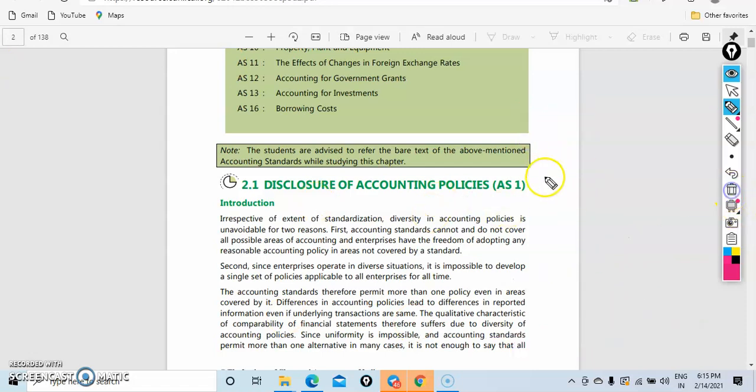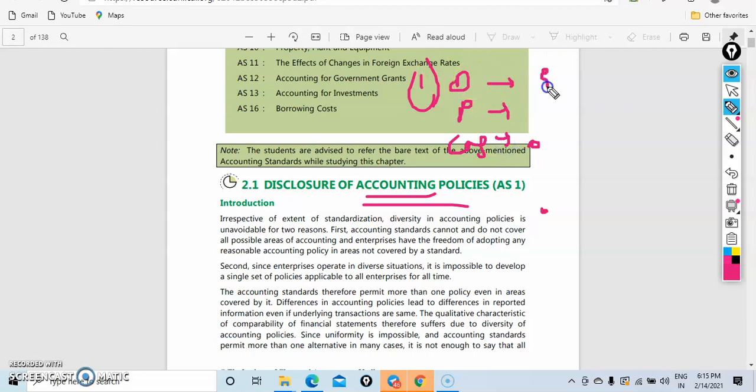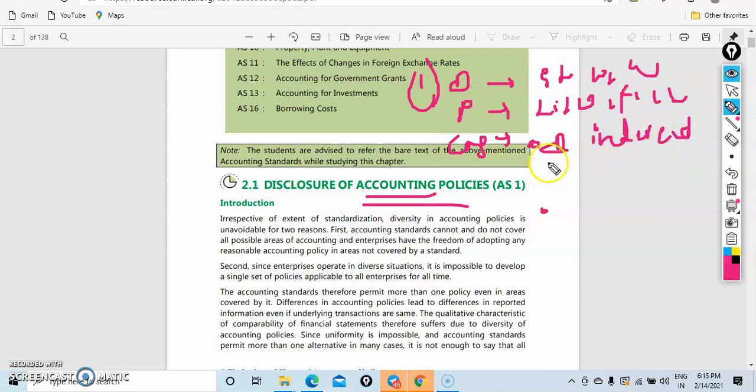If you disclose, we can do the following things. The third is the different areas where accounting policies are used. That means there are depreciation, inventory, cash flow statements and so on. We are using more than one method at a time. Suppose SLM and written down value method for depreciation, LIFO, FIFO, weighted average method for inventory, and direct method and indirect method for cash flow statement. Like that, there is more than one method.